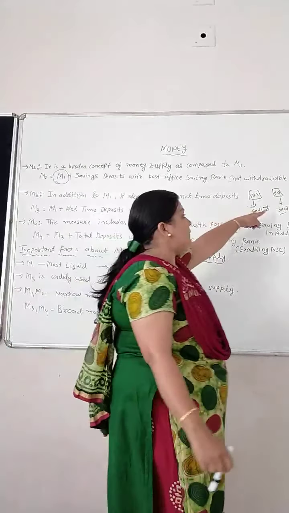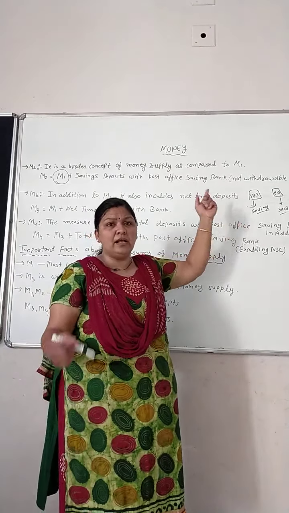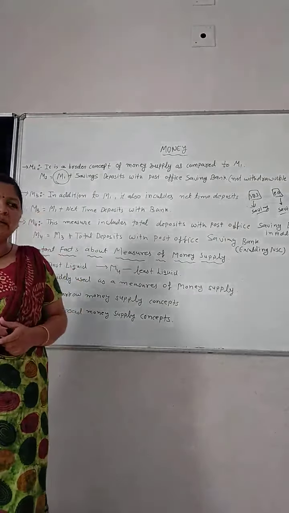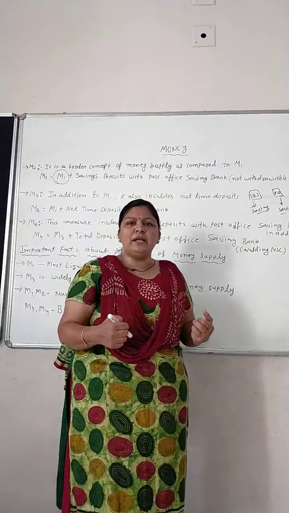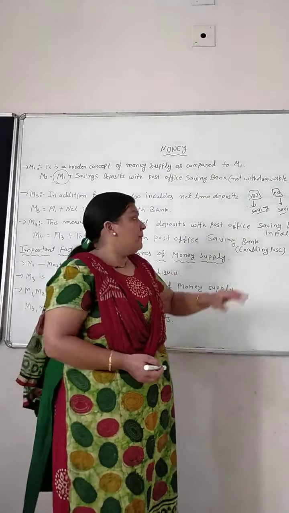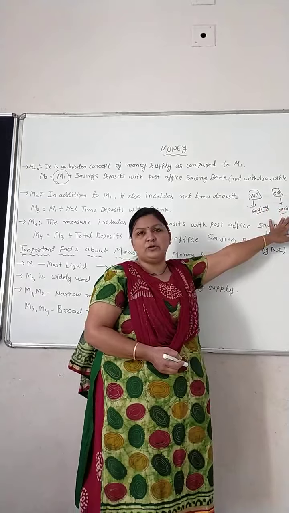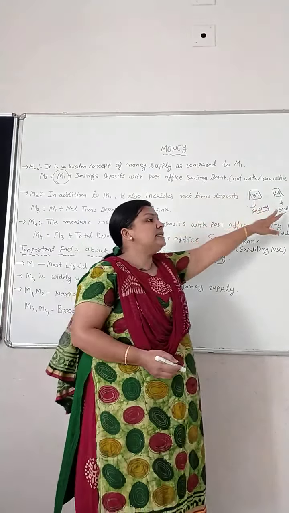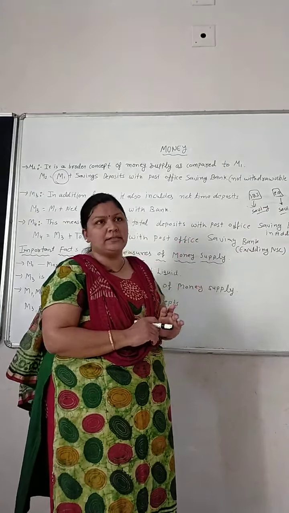That is in post office savings. If I want money from the commercial bank, we read in the previous video about demand deposits. What do you mean by the demand deposit of the commercial bank? We withdraw our money with the help of a check. But when we are talking about the post office, this amount is not withdrawn by checks.